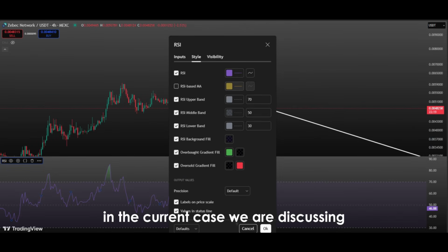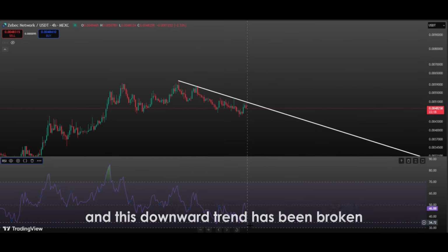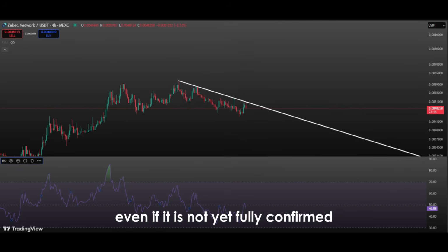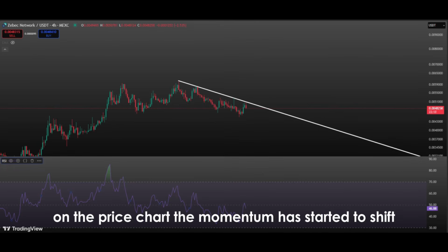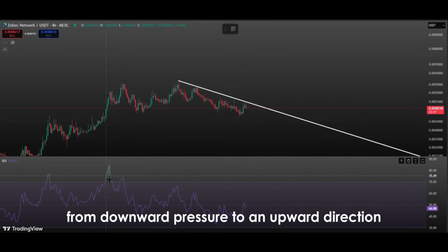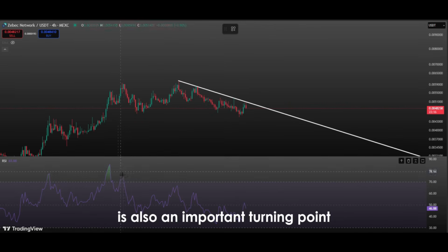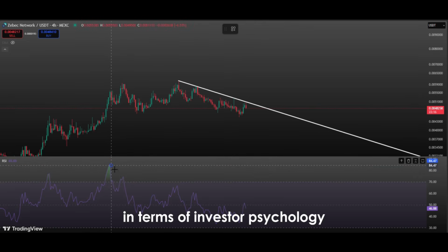In the current case we are discussing, there appears to have been a downward trend line on the RSI, and this downward trend has been broken. This breakout indicates that even if it is not yet fully confirmed on the price chart, the momentum has started to shift from downward pressure to an upward direction. Breaking a downward trend line on the RSI is also an important turning point in terms of investor psychology.